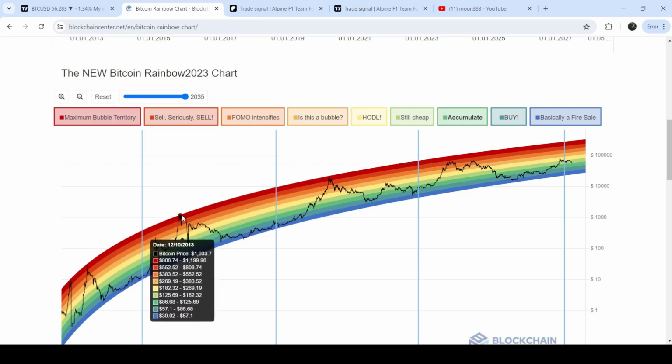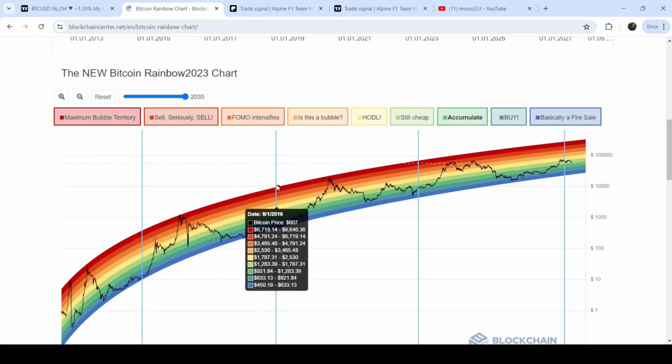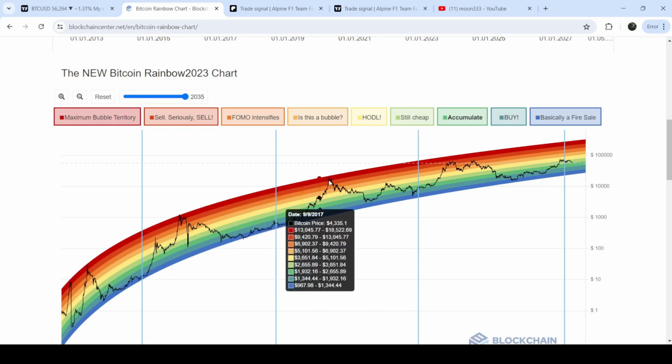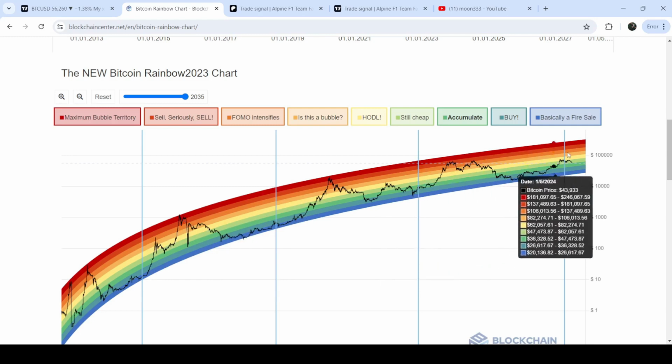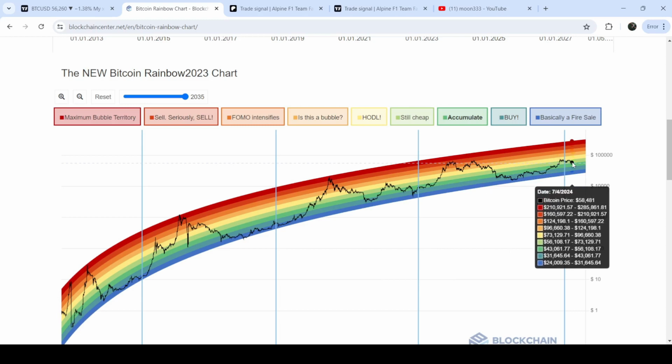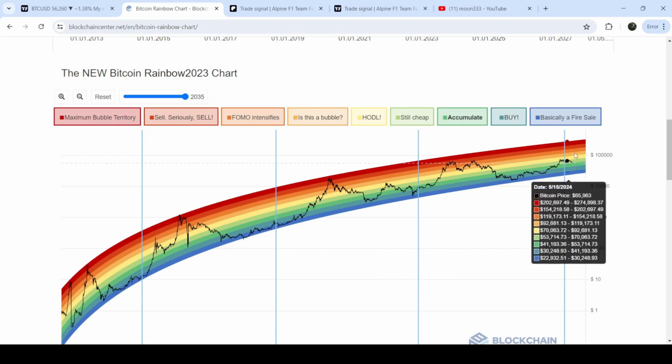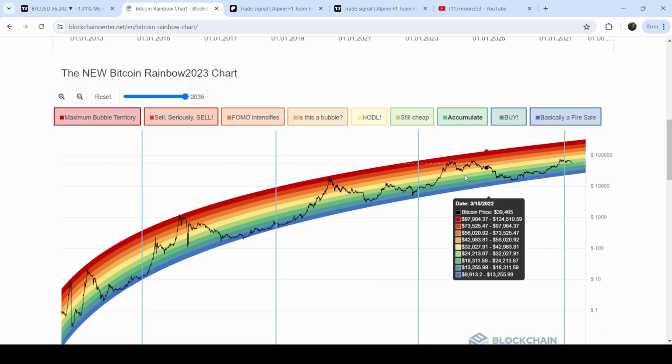Here it reached the upper bands of this red zone. After the halving in 2016, we had a nice rally and reached the red zone here. It also happened here after the halving of 2020. And now it is still very low, and there is a probability that we may see those levels and hit those red zones.